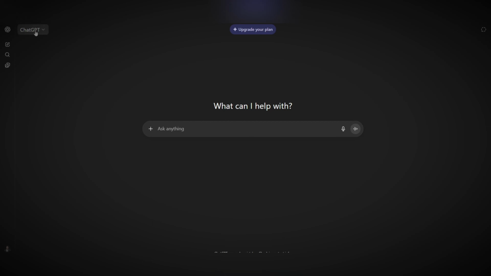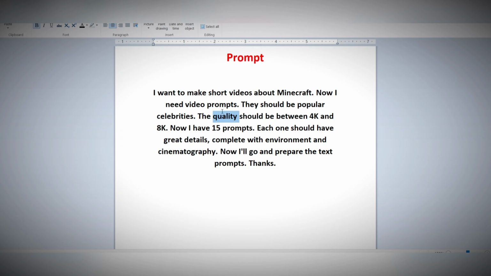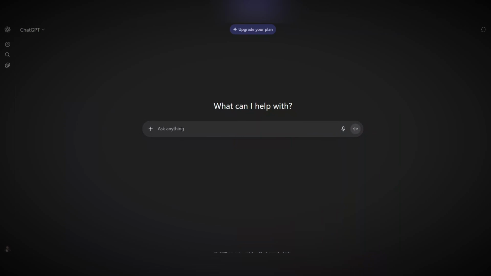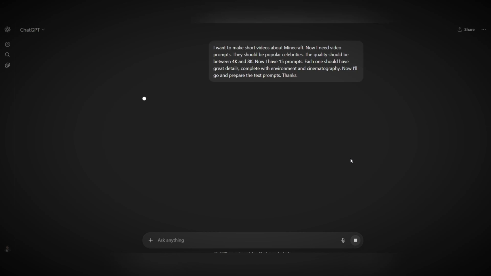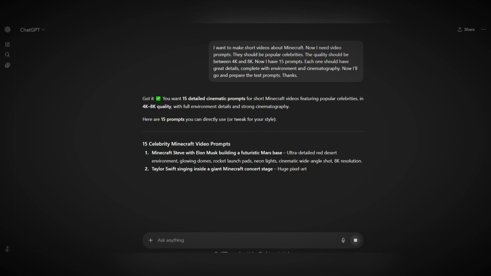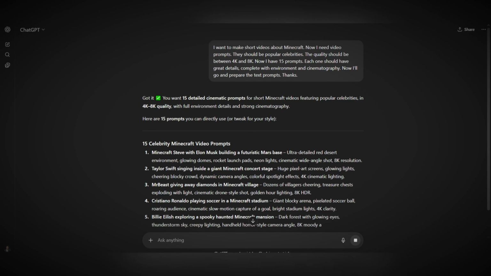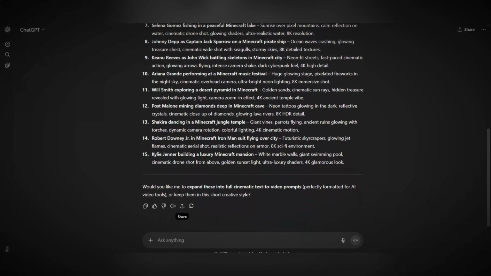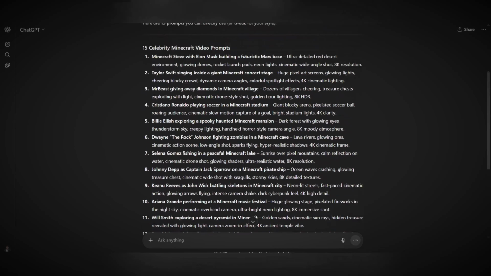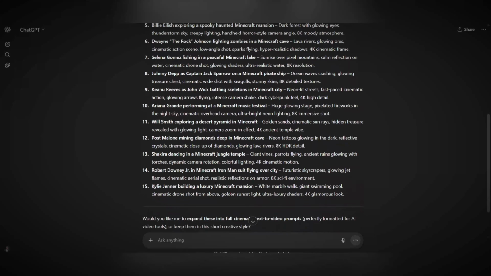First, log in to ChatGPT, then enter the prompt I have prepared. I have placed this prompt in my Telegram channel for easy access. As soon as you enter this prompt in ChatGPT, you will be generated with great ideas and prompts in a few moments. Interestingly, these ideas are designed based on the style and popularity of great people like Mr. Beast, Elon Musk, and even Cristiano Ronaldo. Therefore, you will not only get ready-made and creative prompts, but you can also create content that has a higher chance of going viral and attracting an audience from the very beginning.